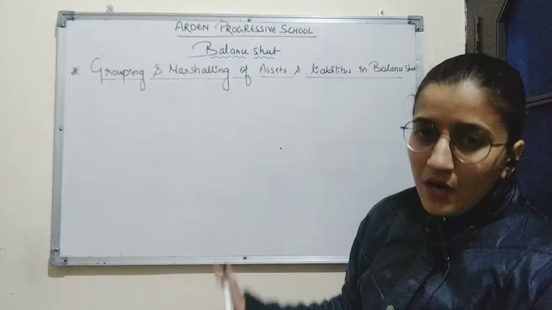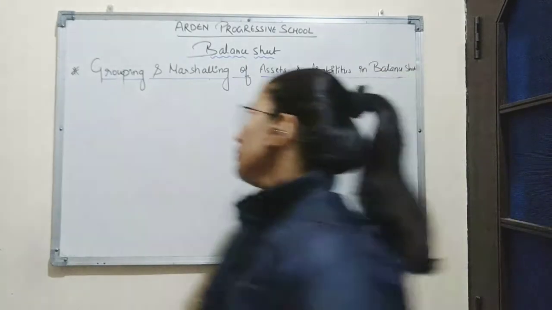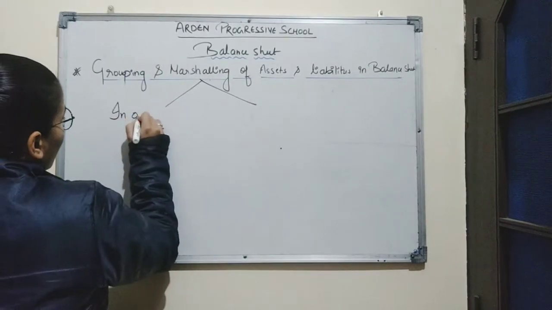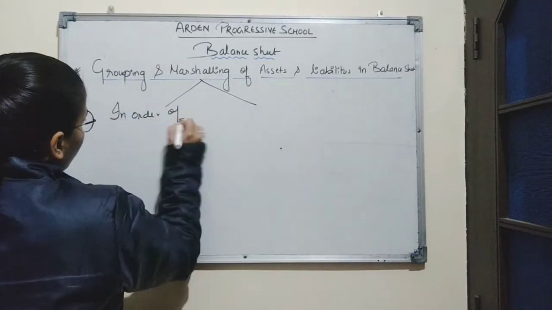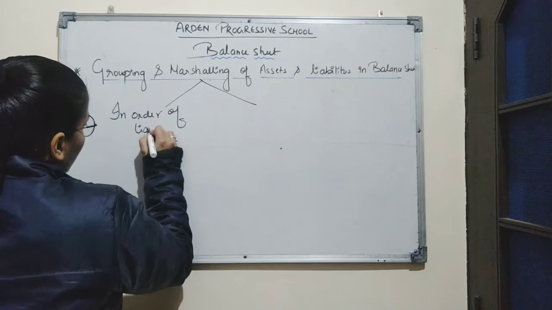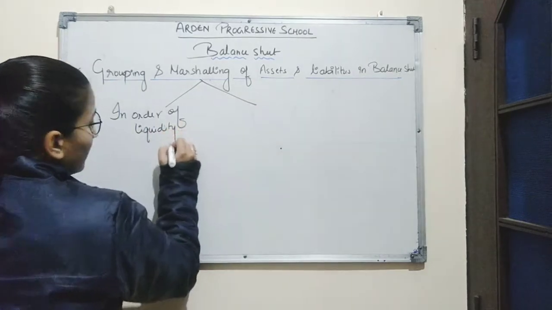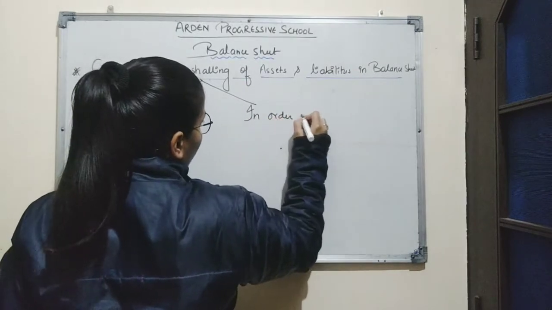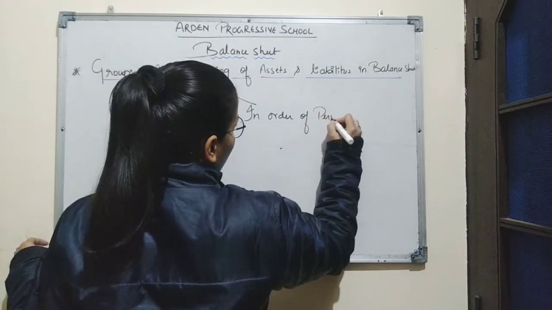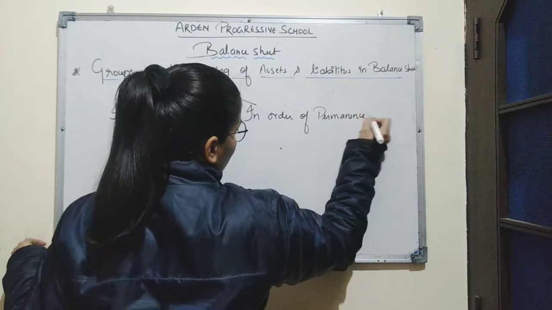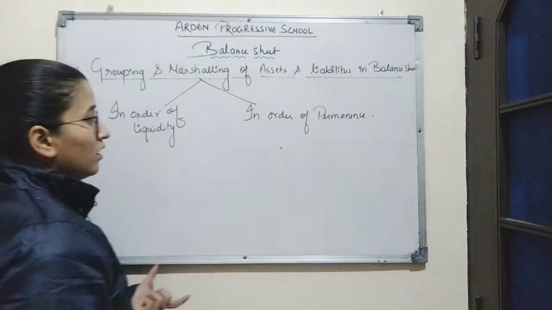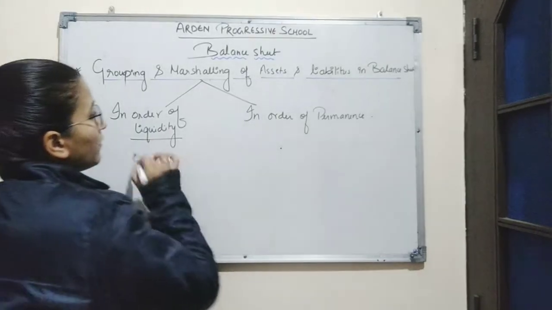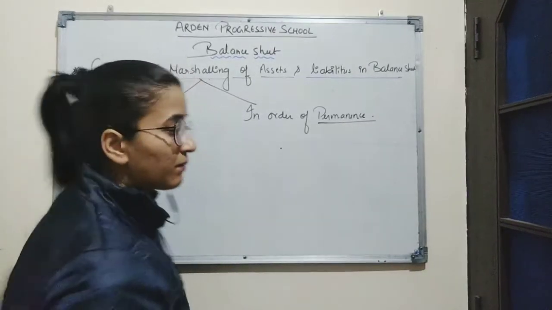Now here marshalling can be done in two ways. First is in order of liquidity. Second is in order of permanence. So there are two methods for marshalling, in order of liquidity and in order of permanence.